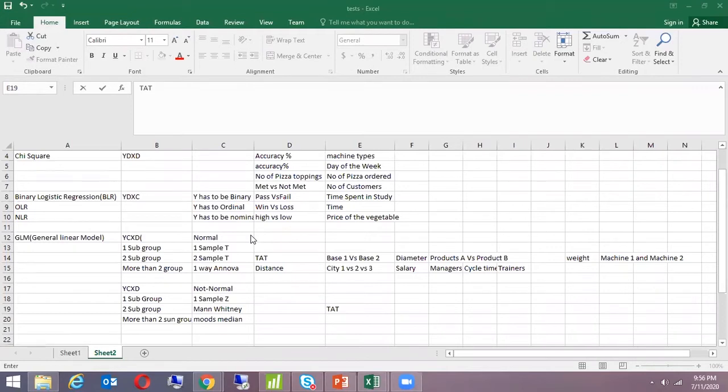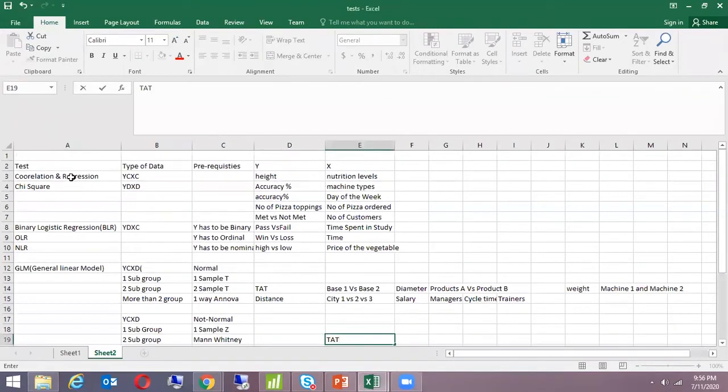One more thing, Simar, I just want to confirm about correlation, regression and chi-square. Can I think that correlation and regression are mostly for variable type of data and chi-square is for attribute type of data? Yes, absolutely, you're bang on. That's the prerequisite. Correlation and regression are to be done when my Y is continuous and X is continuous, and chi-square is to be done when my Y is discrete and X is discrete. And now we are getting into categorical data.